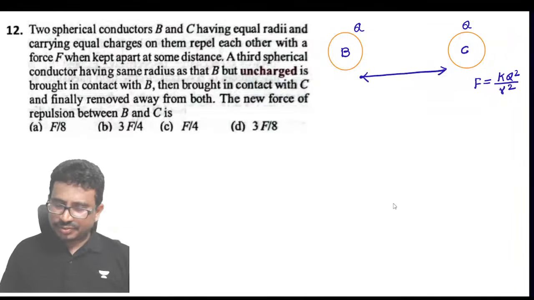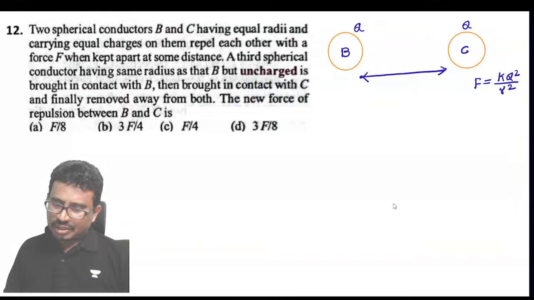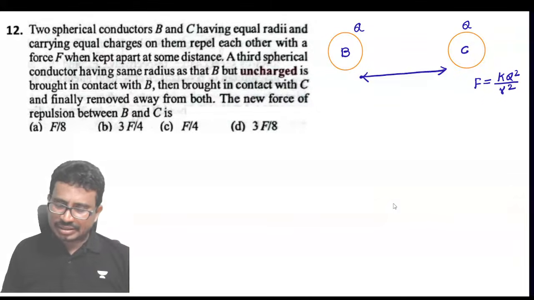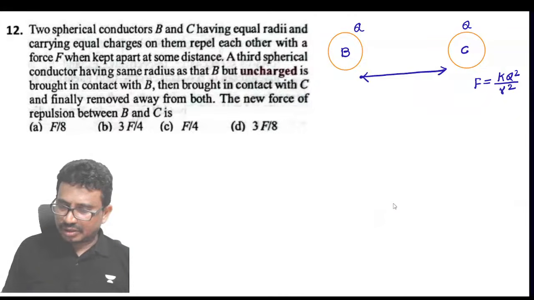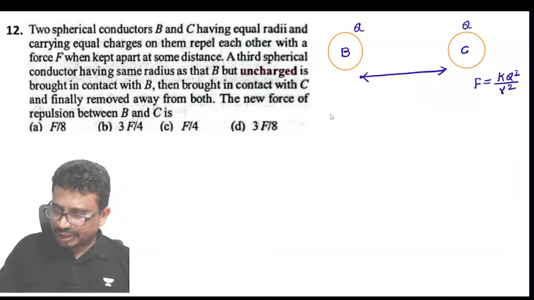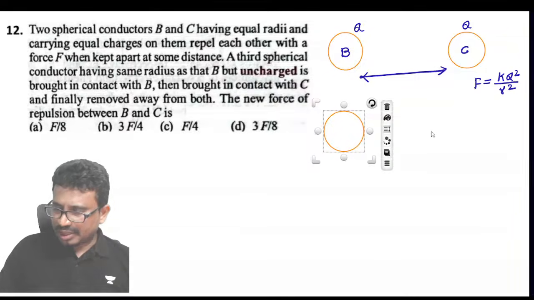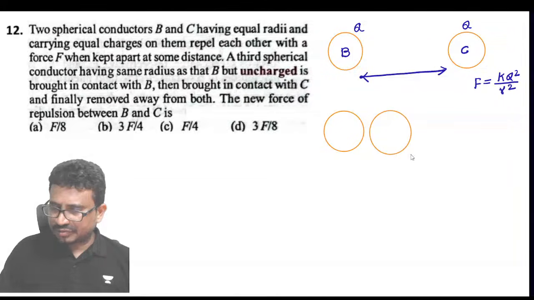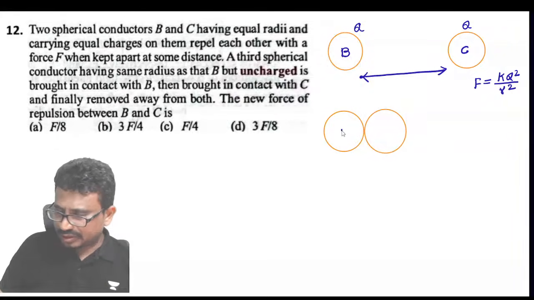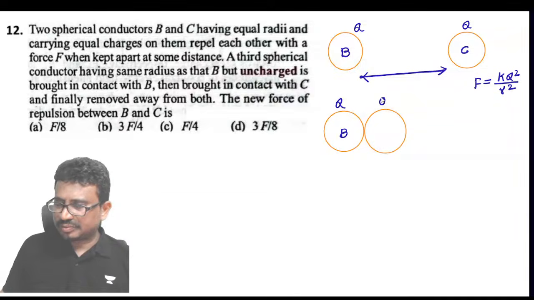Next, thereafter, what they did, you see here. A third spherical conductor having the same radius as that of B is brought in contact. So this is B, and another one, this is an uncharged one, kept in contact. This is B, the charge is Q, this is 0.